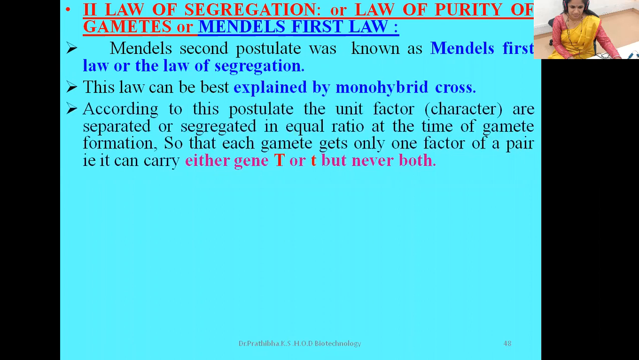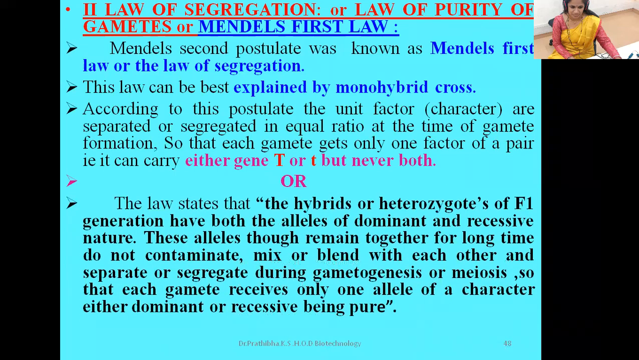According to this postulate, the unit factors or characters are separated or segregated in equal ratio at the time of gamete formation, so that each gamete gets only one factor of a pair, that is, it can carry either gene T or small t, but never both. Or you can also say this law of segregation or law of purity of gametes.